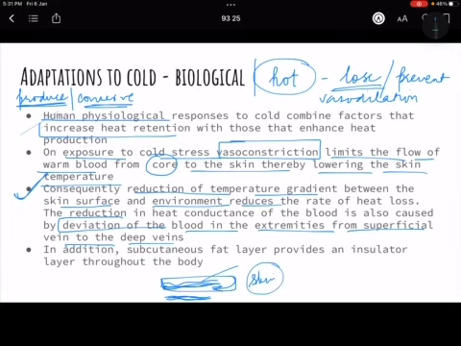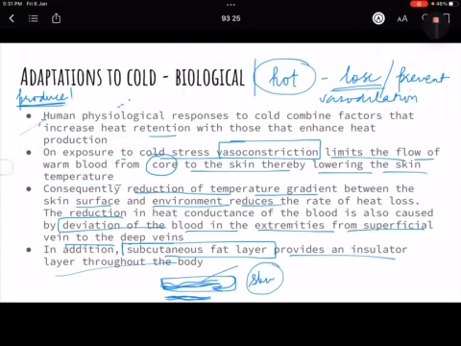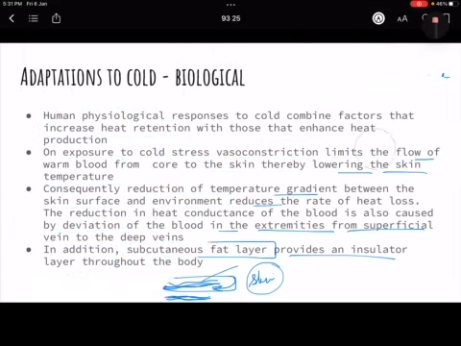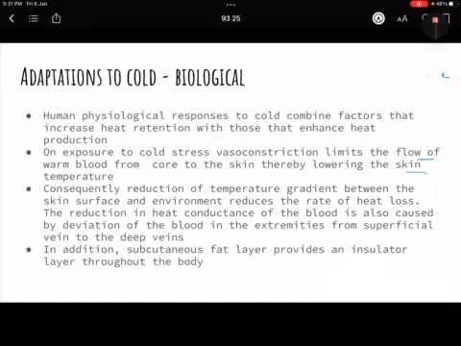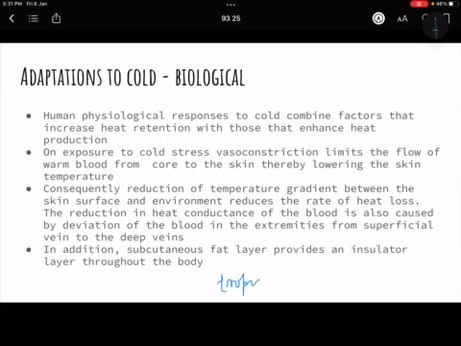Then in addition to this, the subcutaneous fat layer provides insulation. Now you see people in the colder regions have a thicker layer of fat in their body as compared to people living in the hotter, tropical regions, because fat gives insulation or reduces the heat loss from the body.